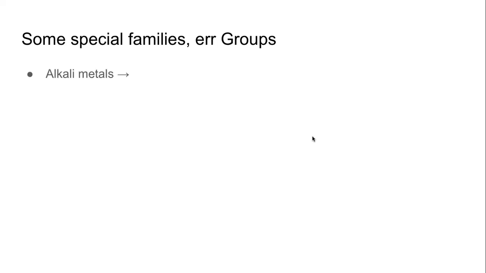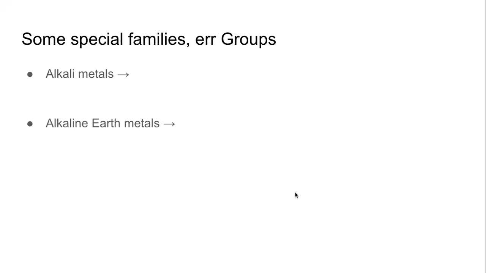Alkali metals, where are they in the periodic table? Correct, Prachi. They are group 1 elements. First group on the left hand side. First group, group 1. They are alkali metals, correct.